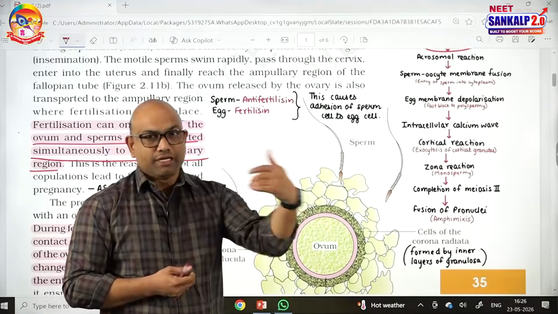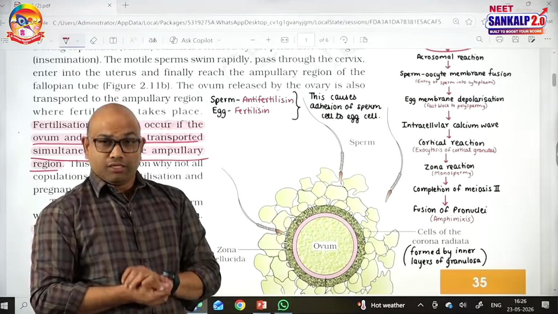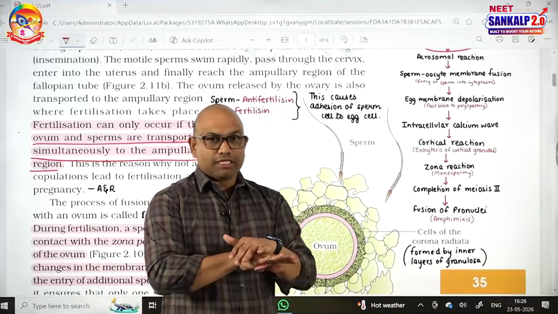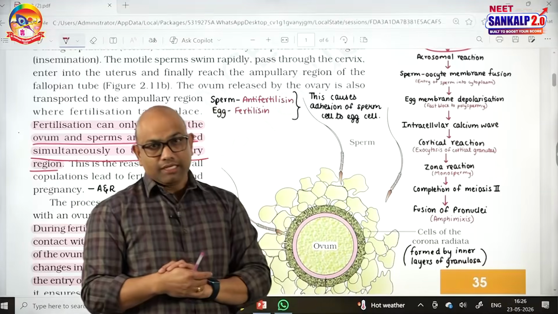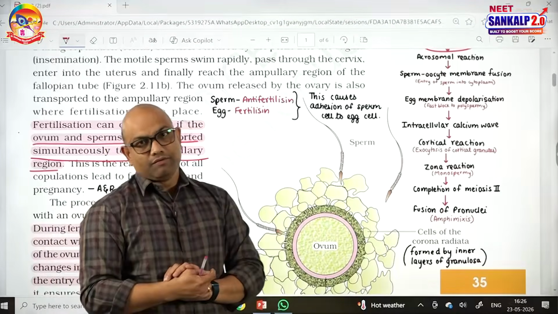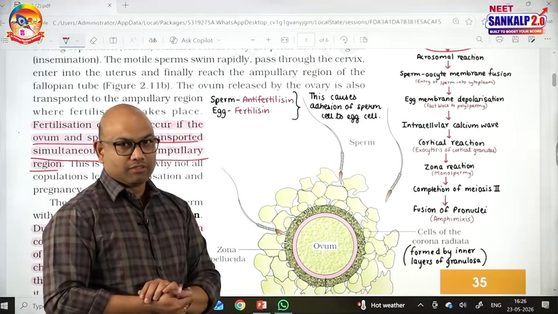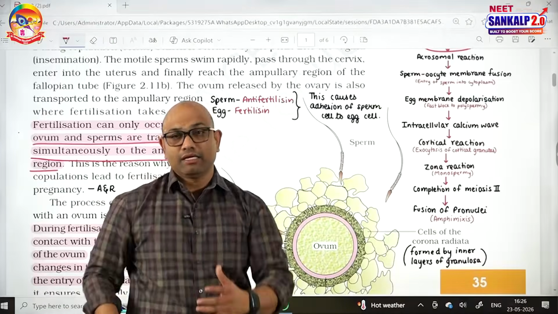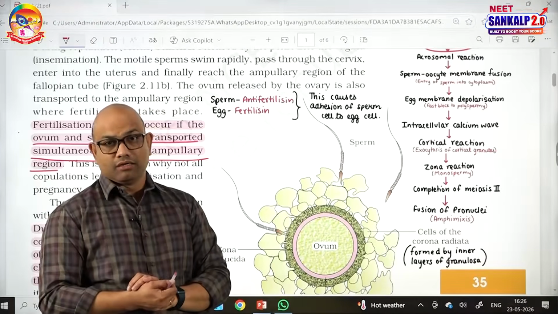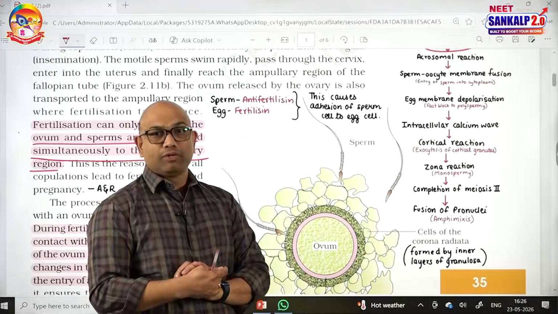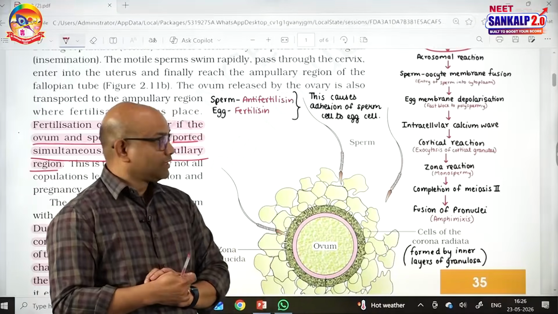So, the cortical reaction leads to the zona reaction. During the zona reaction, the entry of sperms is blocked permanently. That is called the slow block, which is responsible for preventing polyspermy, the entry of many sperms. That is the reason why only one sperm can enter the secondary oocyte stage of the ovum.